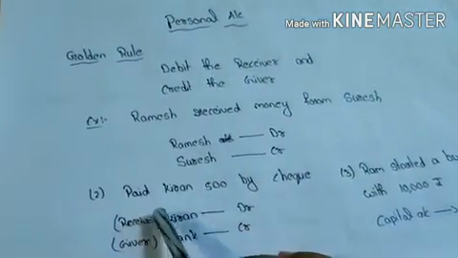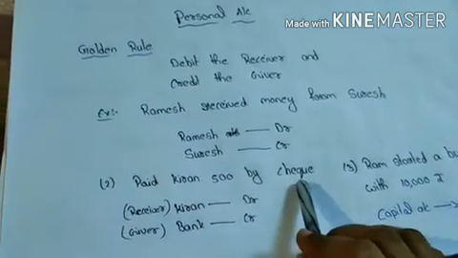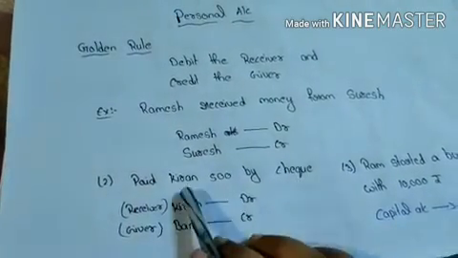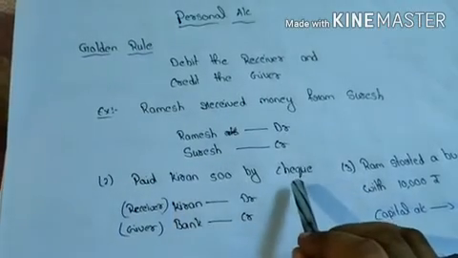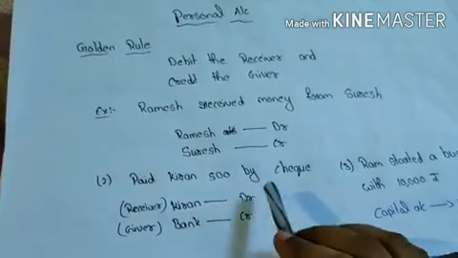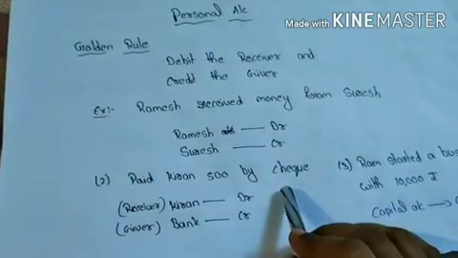Next. Paid Kiran 500 rupees by cheque. Here two persons are involved: one is Kiran, another one is the bank. It means Kiran received 500 rupees by cheque. So here cheque means bank.